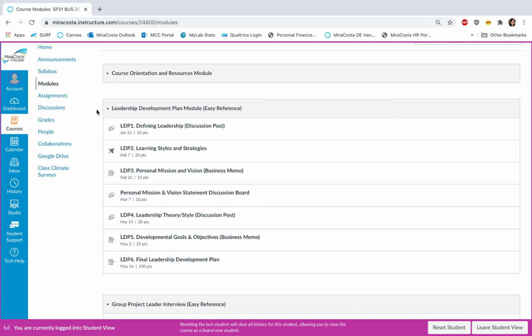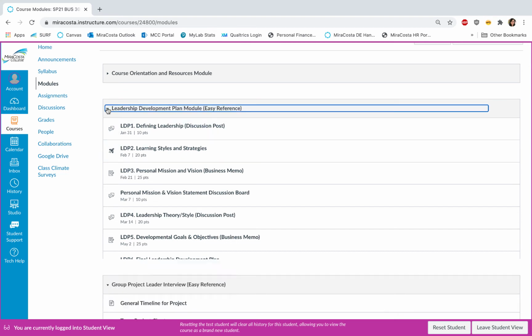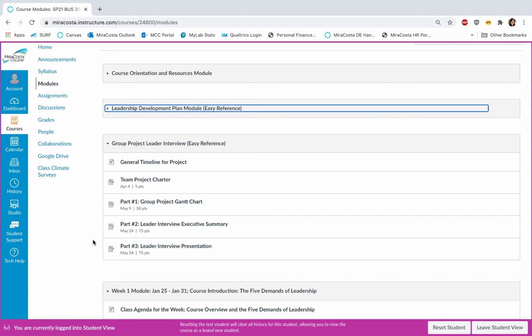So one of the outcomes for our course is to develop a plan for yourself on your leadership development. I've broken it out into multiple assignments spread out throughout the semester, and they come in the form of discussion boards, short essays, and different assessments. This is here for quick access, but in general, all assignments will be in their specific modules. In this third module here, this is the group project leader interview module, but we'll be working on that in the second part of the semester and talking about that then.